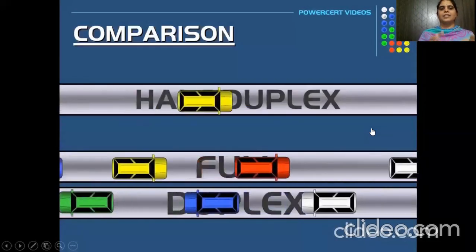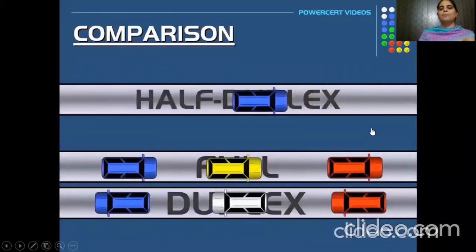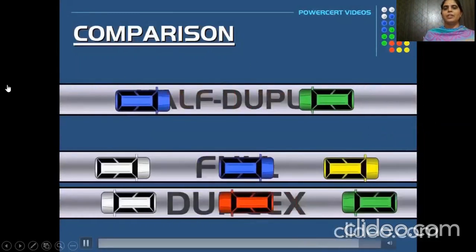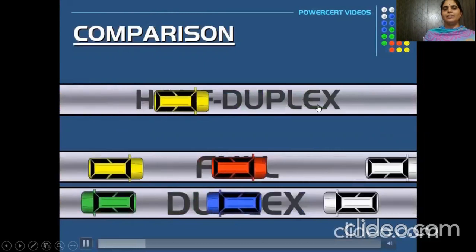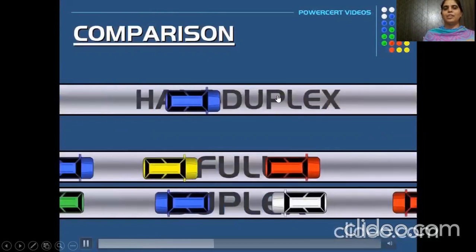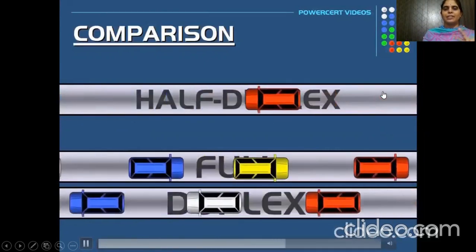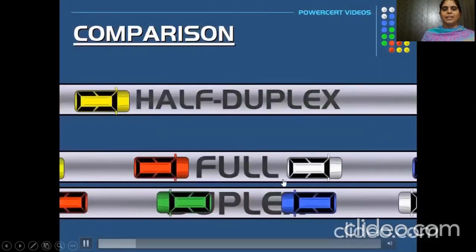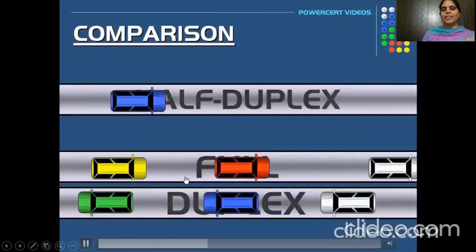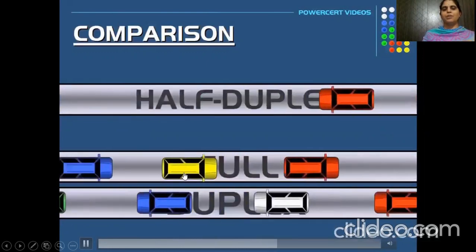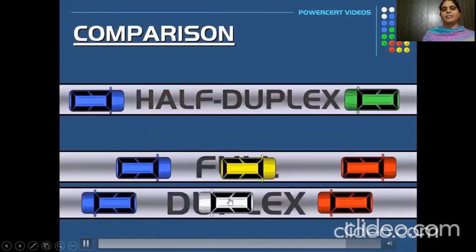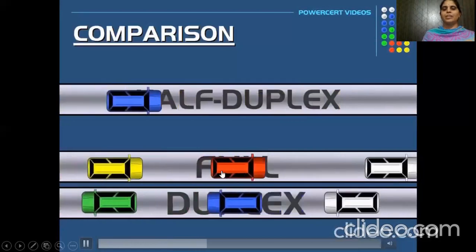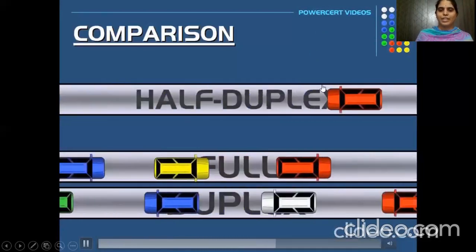Here we can see the comparison between half duplex and full duplex. Here there is a one-way road, where vehicles travel in only one direction at a time. If they try to travel in both directions, there may be a collision. Similarly, in full duplex, we have a separate dedicated path for sender and receiver, and both can send and receive at the same time. Here we can see the vehicles moving in both directions. There is no collision of data here.